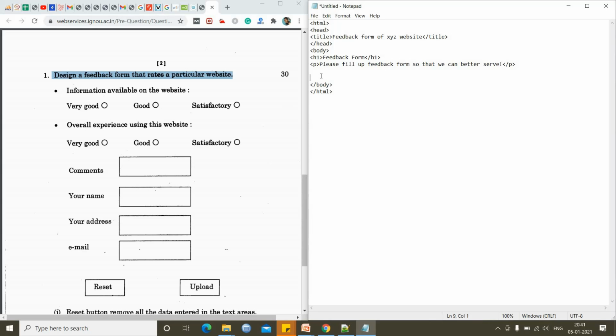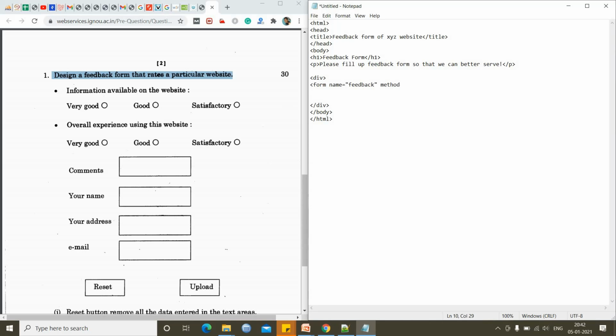Come on, now we will keep the complete form inside a div tag. I will open and I will close this tag. Now inside the div, the first and foremost tag of a form is the form tag. So I am opening a form tag with name as feedback.